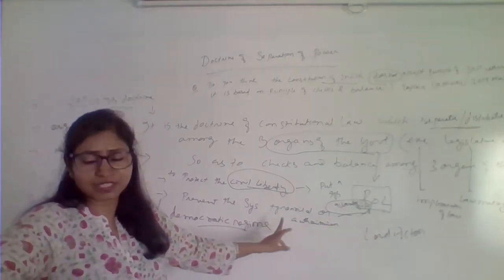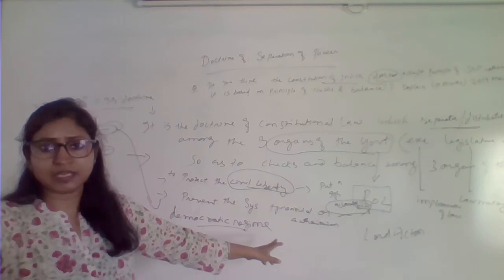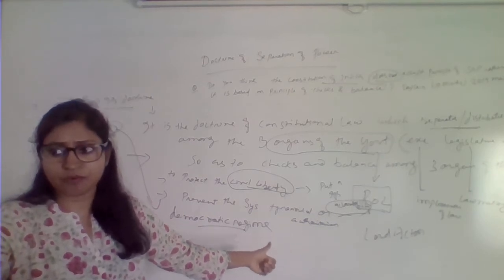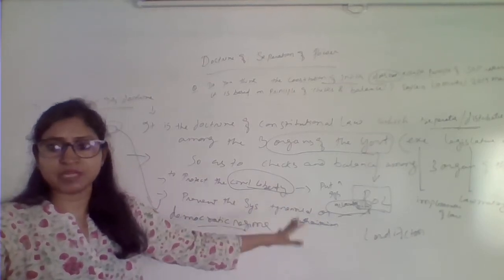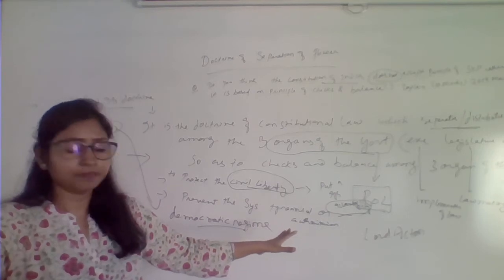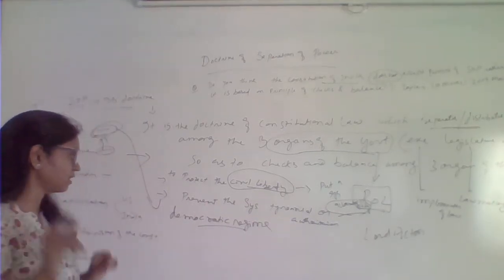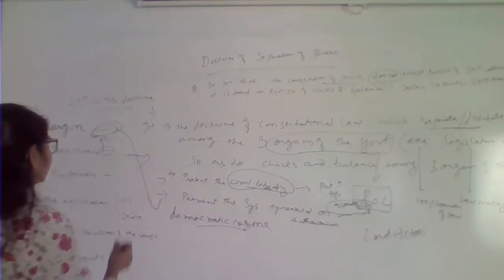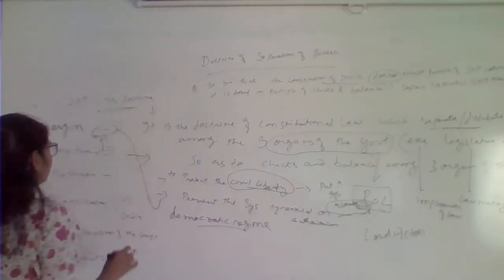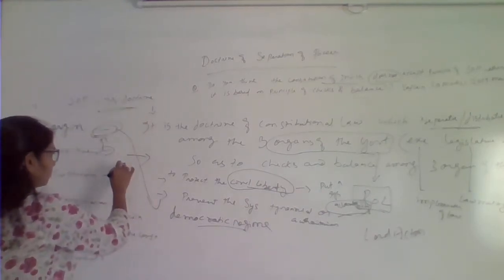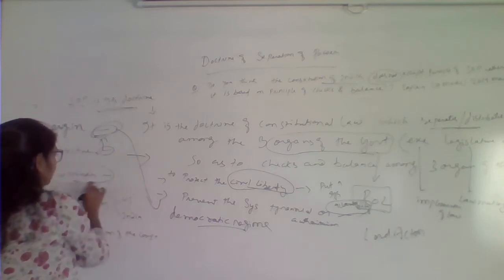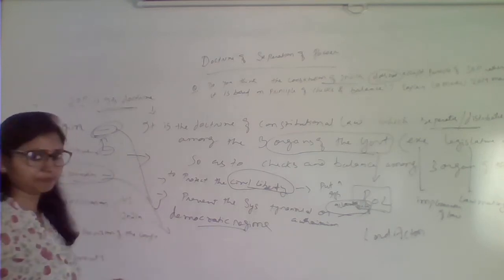Where there is an absence of a democratic regime, there cannot be any separation of power, or it will be just on paper. There will be no full-fledged separation of power. So we have seen the separation of power, its doctrines, origin, objective, and then we will see the propounder of separation of power.